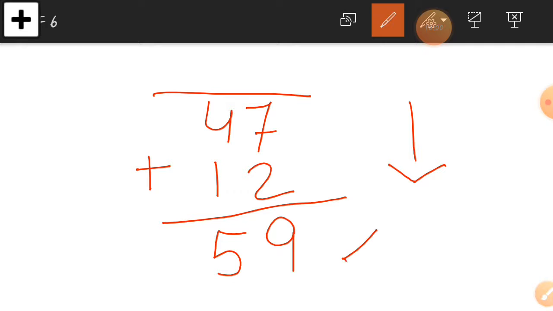Let's do this sum by adding upside. Now let's check the ones column, which is 2 and 7. 2 plus 7 is equal to 9. Write down 9. Then in the tens column, 1 plus 4 is equal to 5.